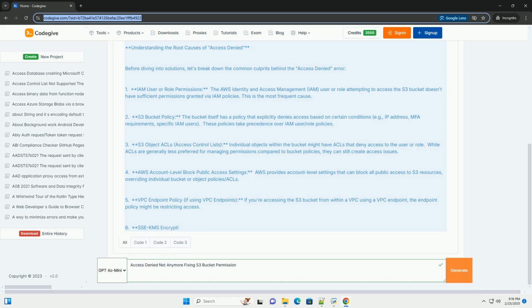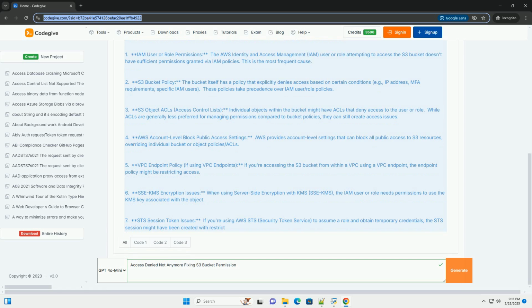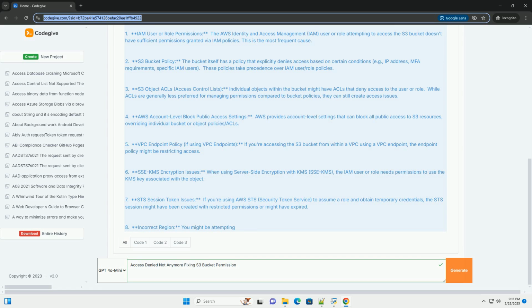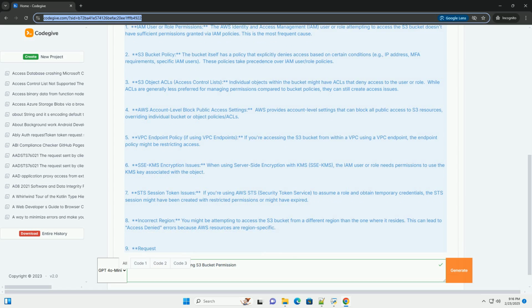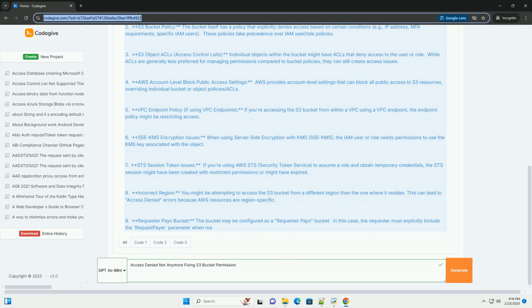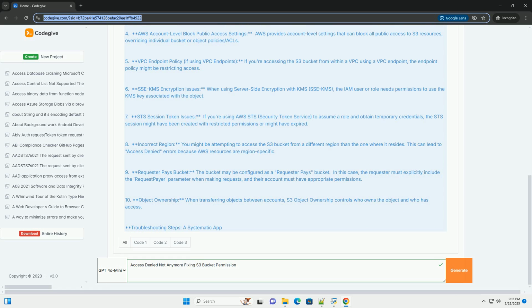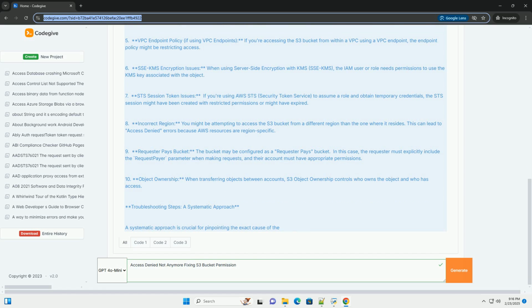Understanding the root causes of access denied. Before diving into solutions, let's break down the common culprits behind the access denied error. 1. IAM user or role permissions. The AWS Identity and Access Management, IAM, user or role attempting to access the S3 bucket doesn't have sufficient permissions granted via IAM policies. This is the most frequent cause.